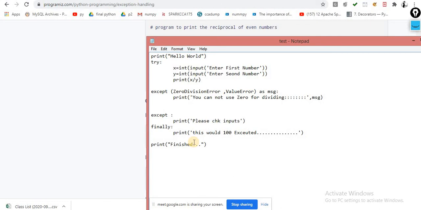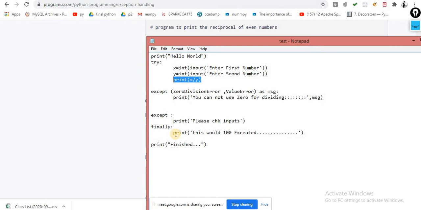For this point of time, I am not sure about it, because I feel that finally will always work in any of the cases. So I will come back to this point tomorrow. Just leave this point here. Now just understand this point. Whenever the exception is raised inside the try block, the appropriate except block will catch that error, and finally will be executed. This is the first case.